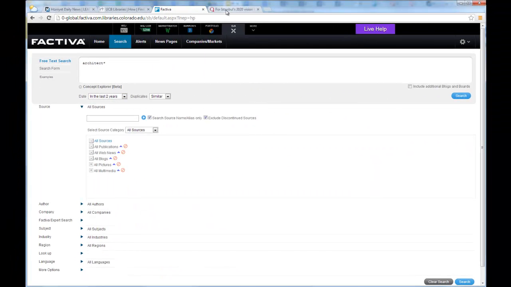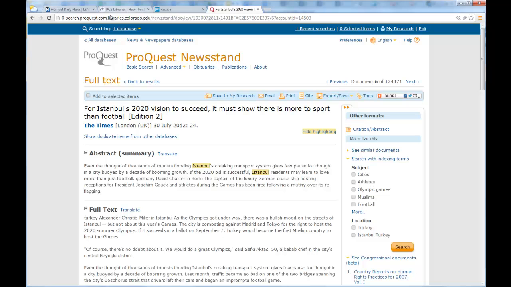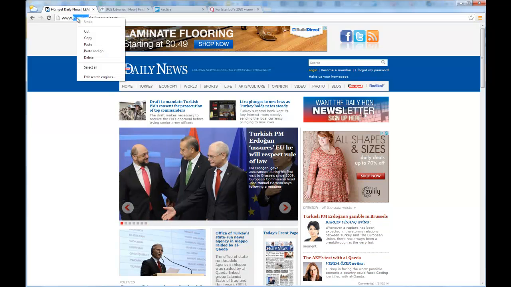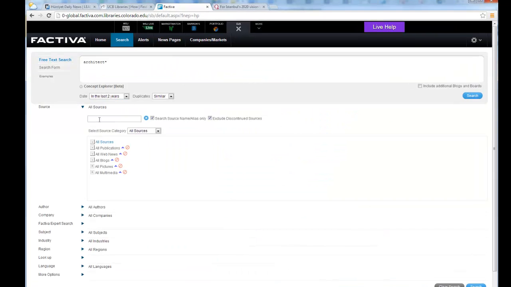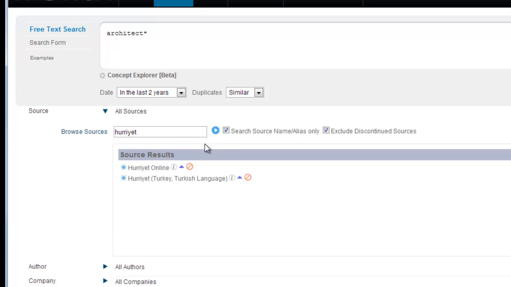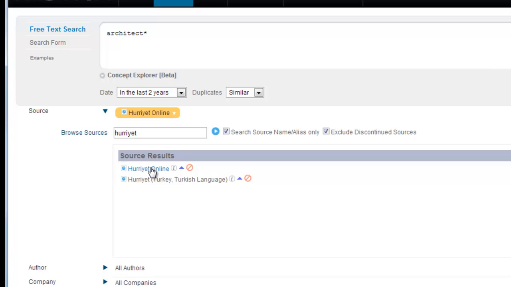So I am going to go back to the newspaper that we found, Hurriyet, and I'm going to put that into the source search. So this is the source window, and I'm going to search for it, and there's Hurriyet Online, and I'm going to add it as one of my limiters in my search. So in this search, we're searching for the truncated architect with the asterisk at the end, any articles within the last 2 years, and anything on Hurriyet. And we're going to click search.